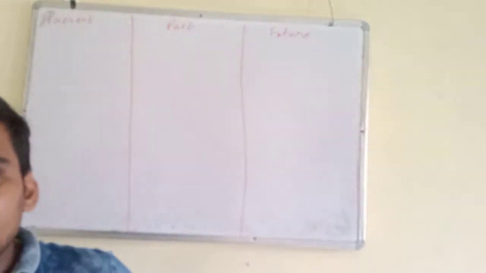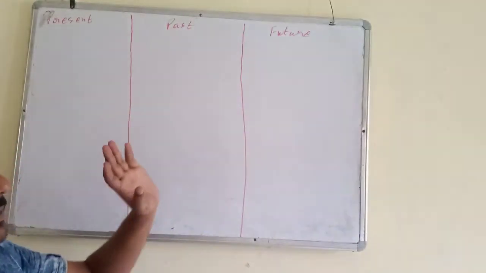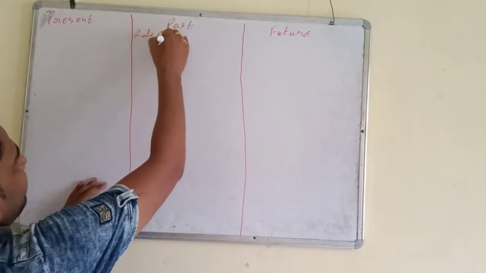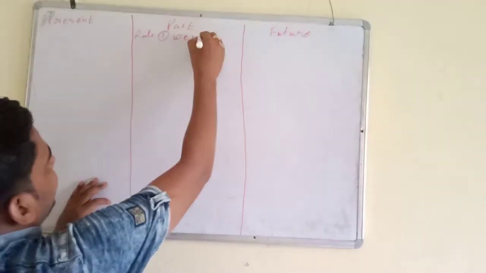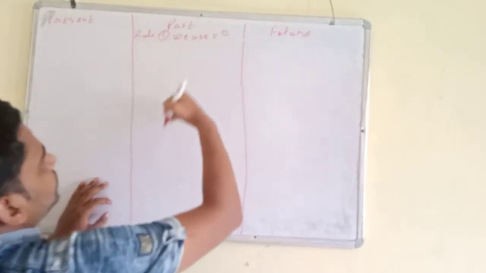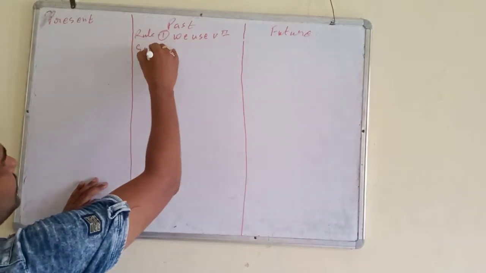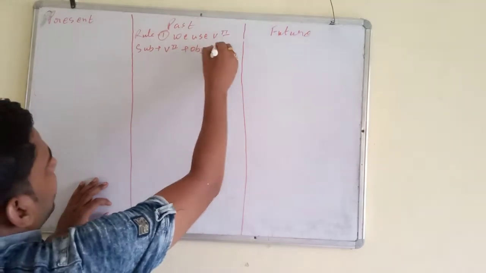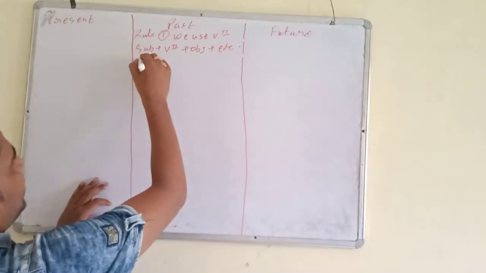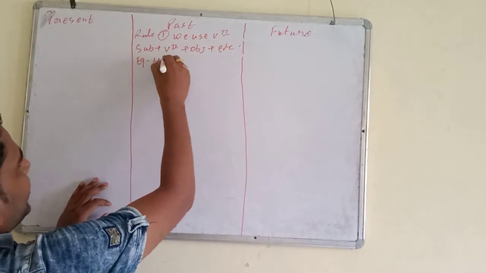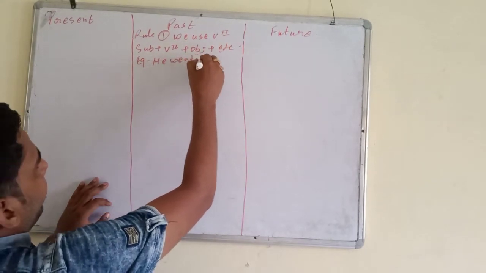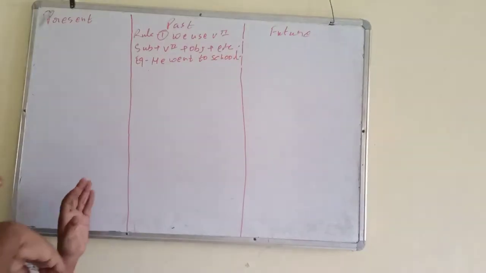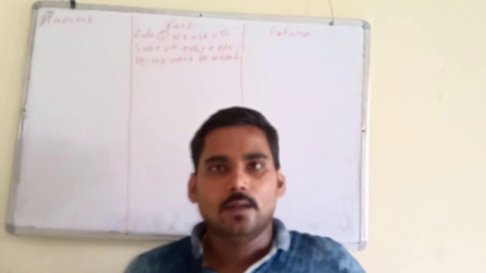Okay, now I will tell you simple past. Simple past, rule first. We use the second form. Which form of the verb? Second form. Rule will be: subject, second form, object, other word, and full stop. Example: he went to school. This is simple past. I want to add one thing.